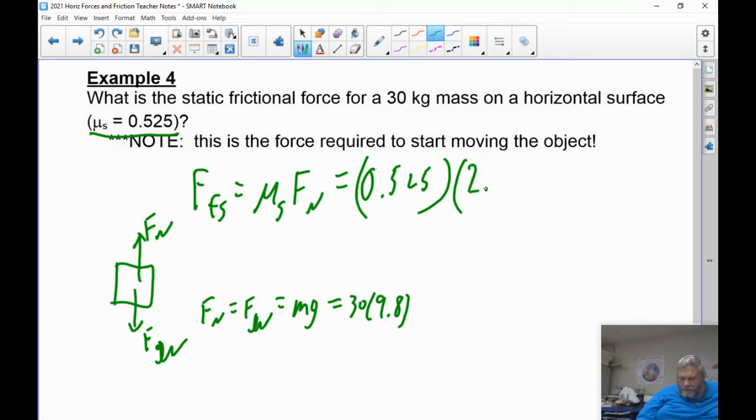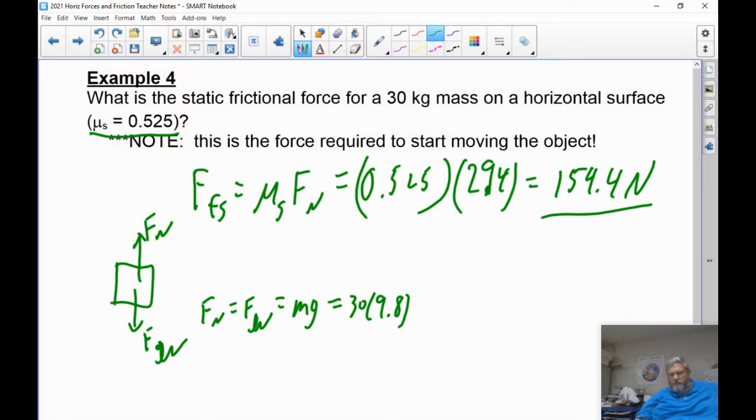So it's going to be 0.525 times 294, not 2.94, 294. So the frictional force would be 154.4 newtons.